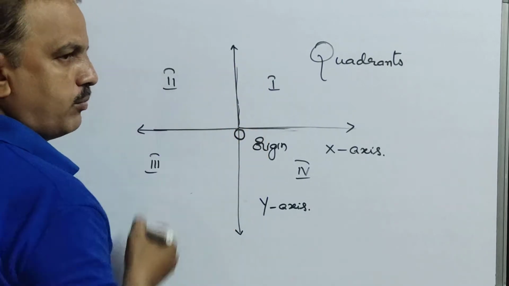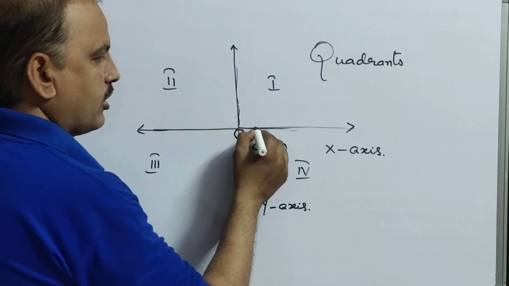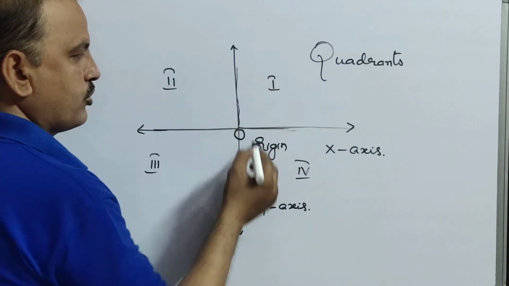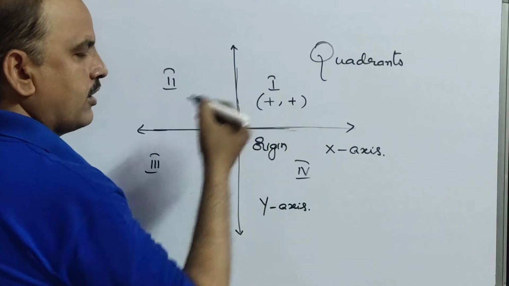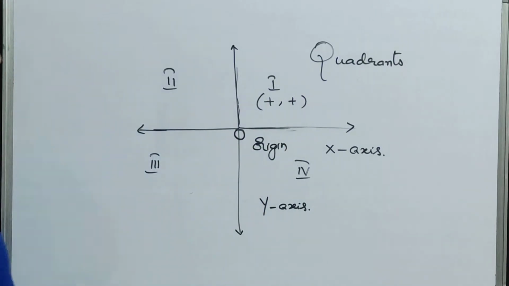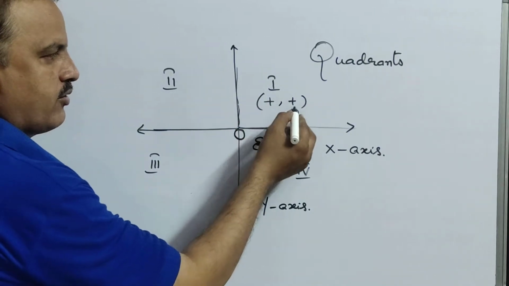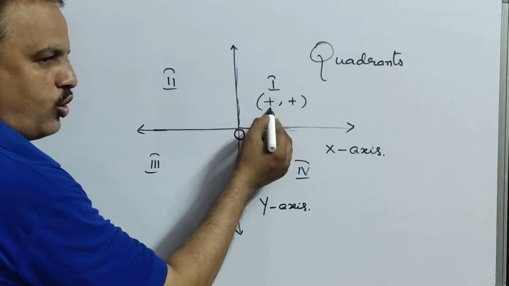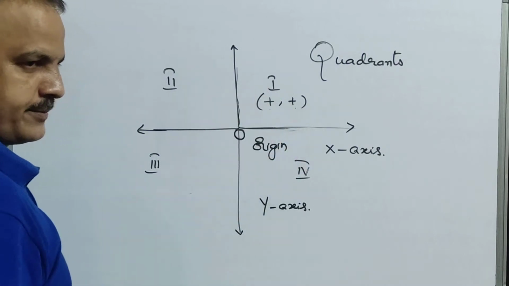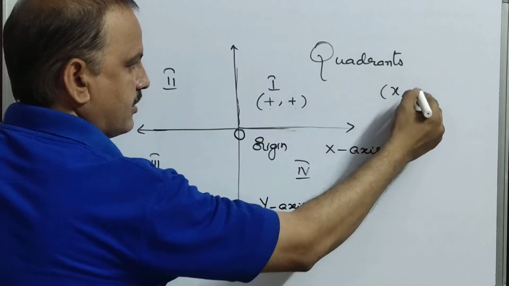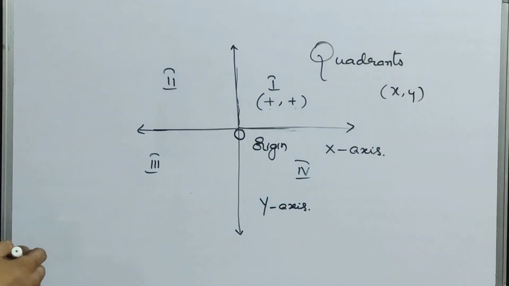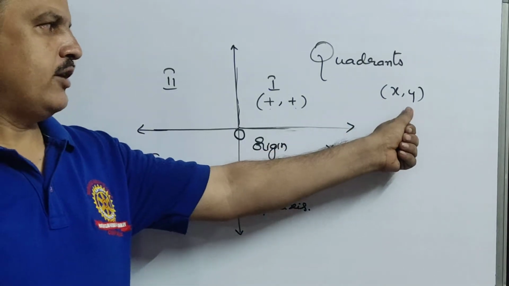That is also positive. That means all the positive numbers here and all the positive numbers there. That means here in the first quadrant, both the points, x-axis and y-axis, that means this is the x coordinate and this is the y coordinate. Here it is like this, x comma y. X comma y means x coordinate and y coordinate.